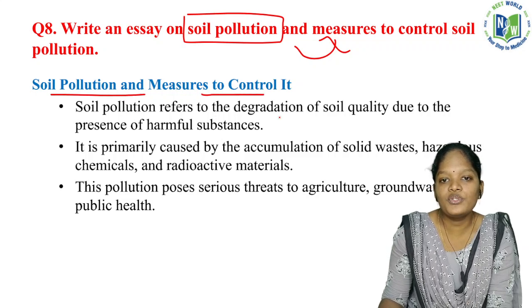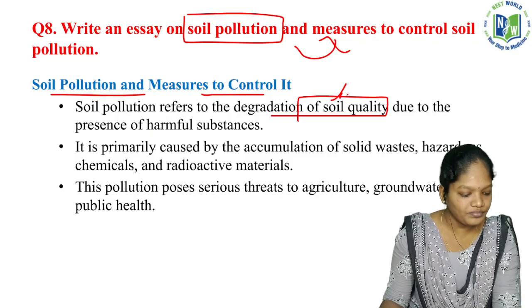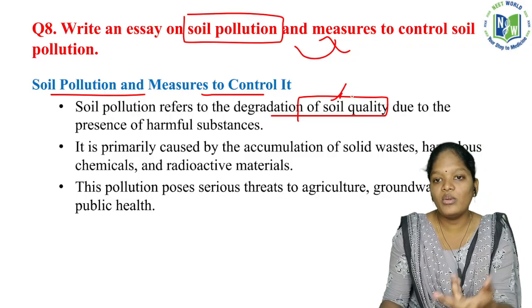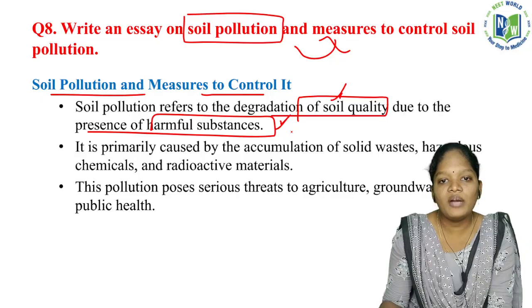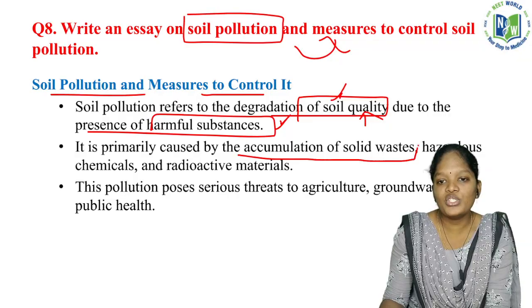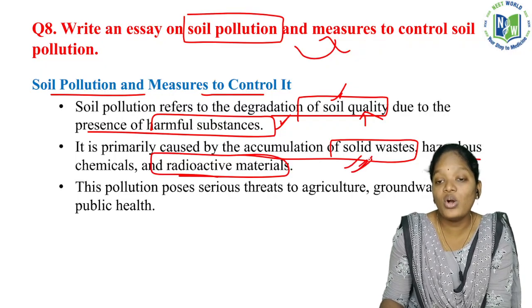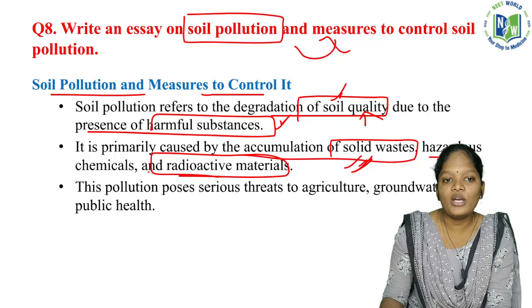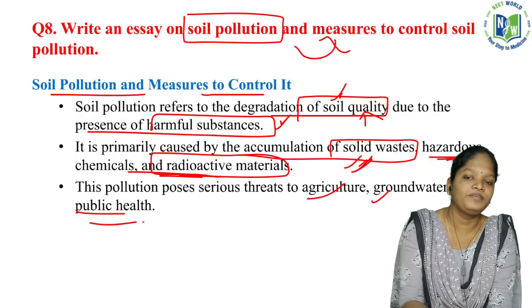Soil pollution refers to the degradation of soil quality. The soil quality is affected due to the presence of harmful substances. It is primarily caused by the accumulation of solid waste, hazardous chemicals and radioactive materials. This pollution poses serious threats to agriculture, groundwater and public health.